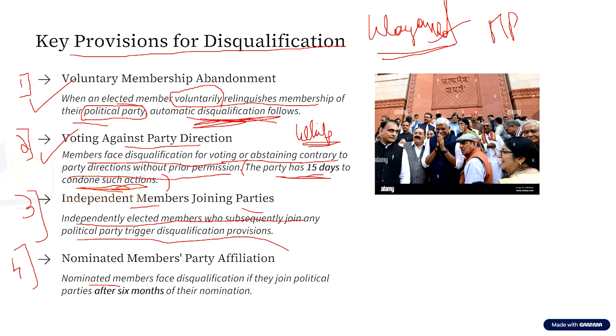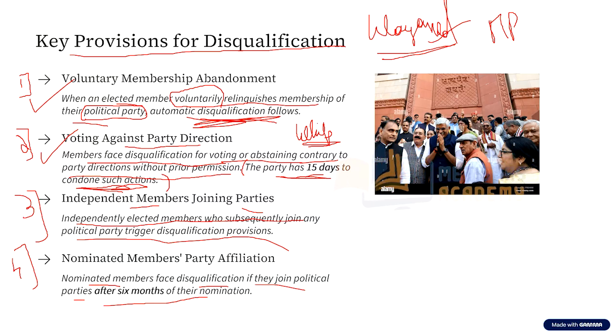Okay, now let us assume one or any number of these nominated members. If after 6 months of their nomination, that is, let us assume today they are being nominated to Rajya Sabha, and after 6 months from today, if they are joining any political party, then they will be disqualified. But what if these nominated members, once they are nominated, let us assume after 3 months or after 4 months, join any political party, will they be disqualified?